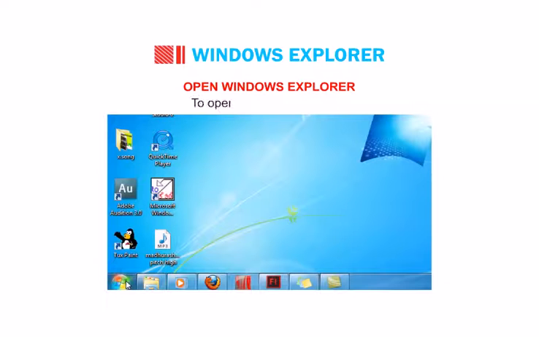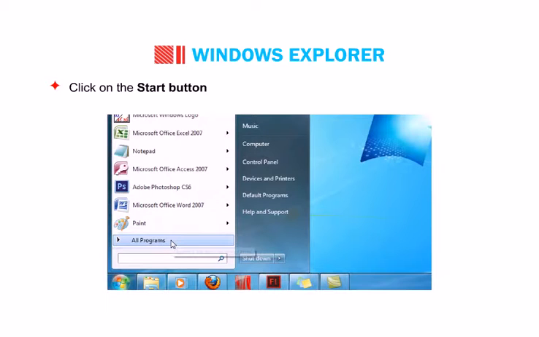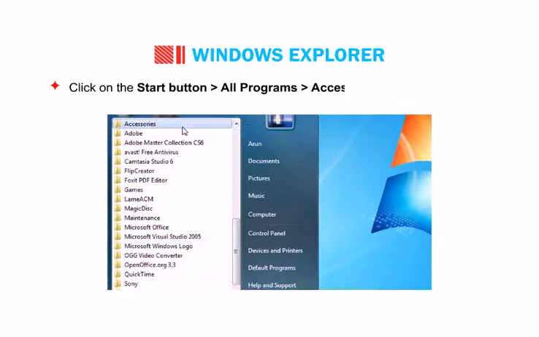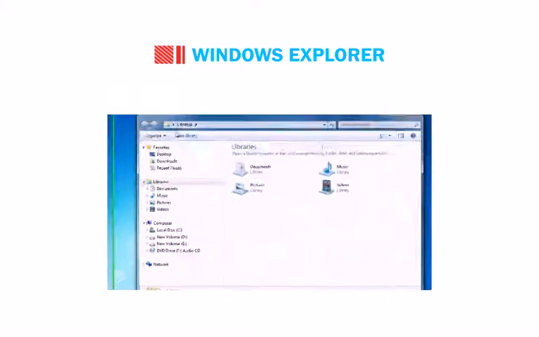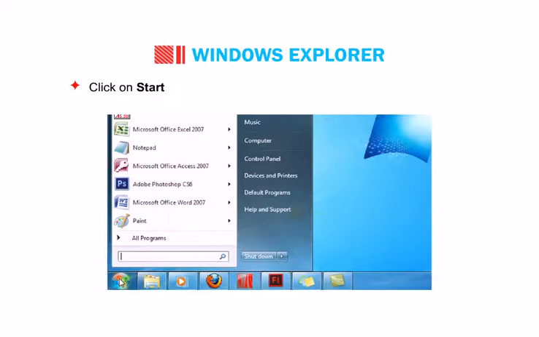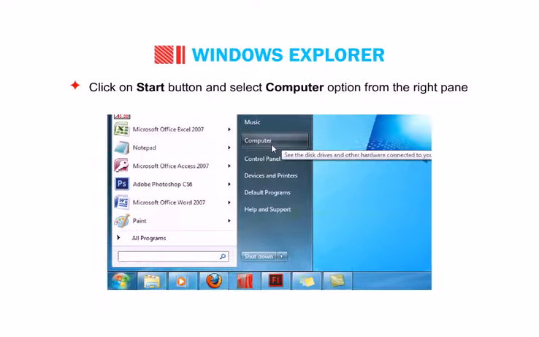Now let's find out how to open Windows Explorer. To open Windows Explorer, click on the Start button, then go to All Programs, then Accessories, and then click on Windows Explorer. Or click on the Start button and select the Computer option from the right pane. You will get the Windows Explorer window.